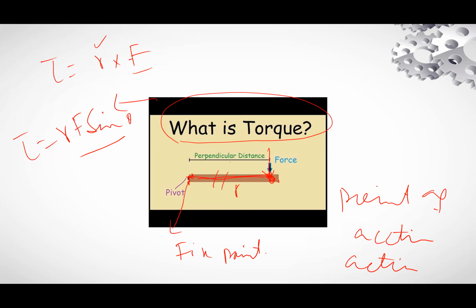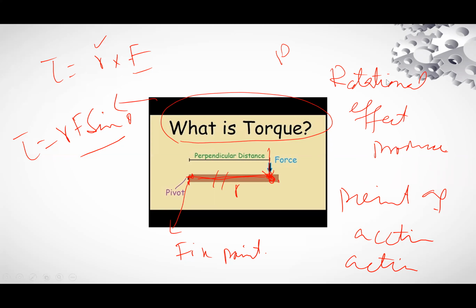Torque is the rotational effect produced in a body.